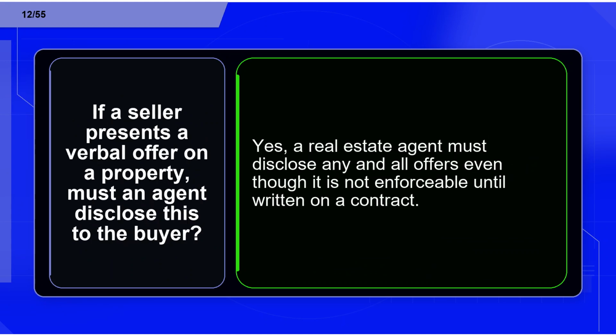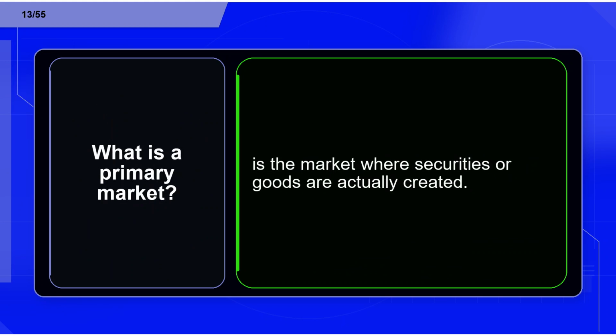Flashcard 12. Term. If a seller presents a verbal offer on a property, must an agent disclose this to the buyer? Definition. Yes, a real estate agent must disclose any and all offers even though it is not enforceable until written on a contract. Flashcard 13. Term. What is a primary market? Definition. The market where securities or goods are actually created.